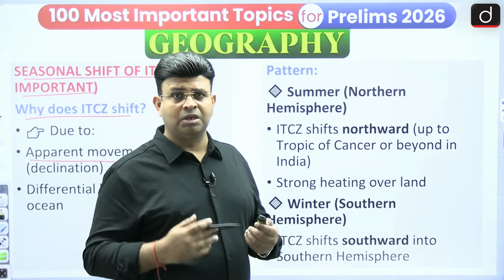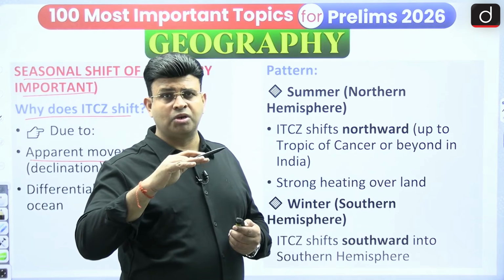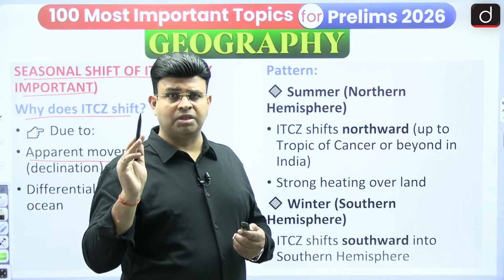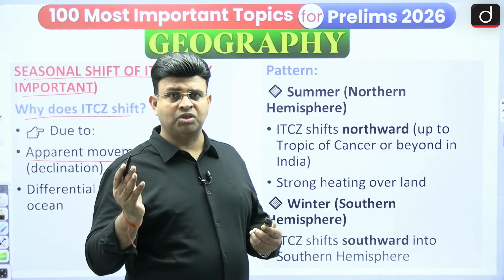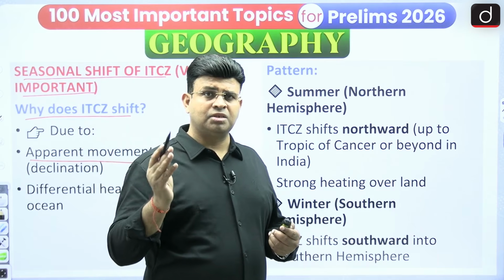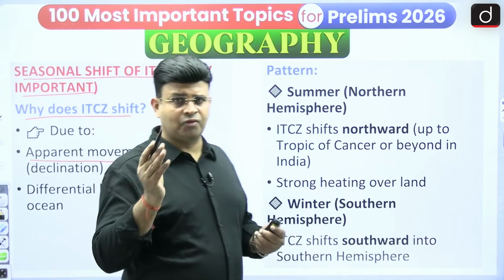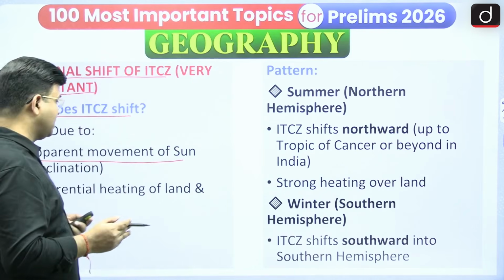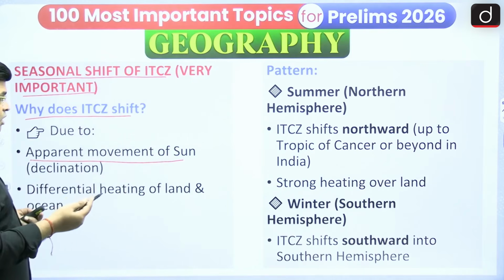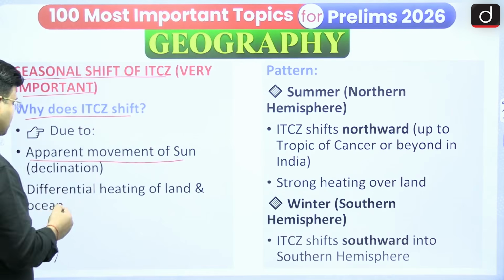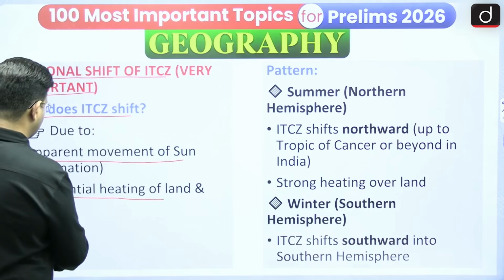It is due to the tilting of the earth at 23.5 degree with respect to the vertical, and the revolution around the sun. It is the major factor causing the sun to look sometimes in the northern hemisphere, sometimes in the southern hemisphere. Yes or not? 6 months northern and 6 months southern hemisphere. So it is an apparent movement of the sun, and also the differential heating of the land and ocean.